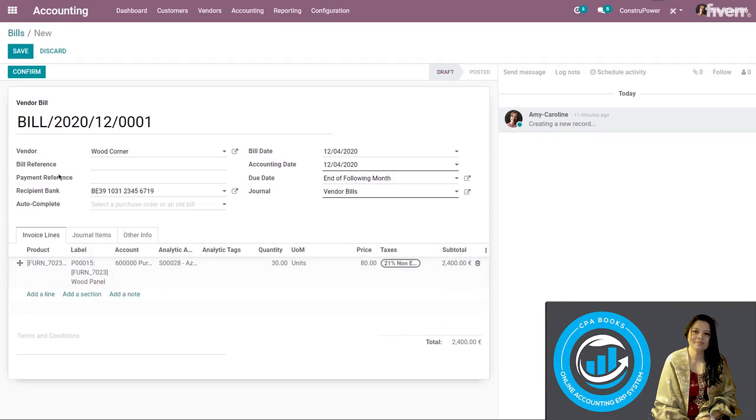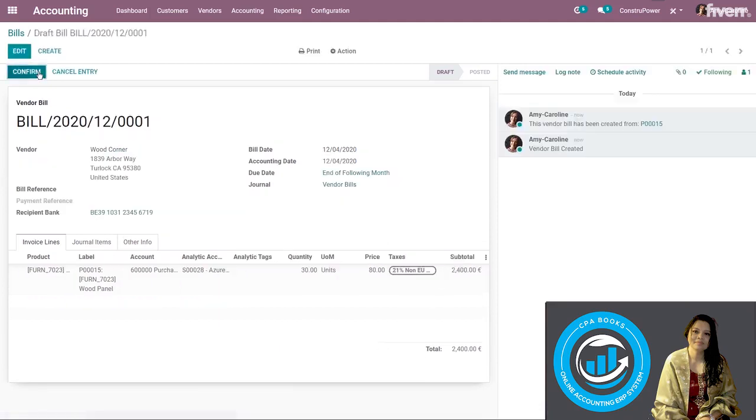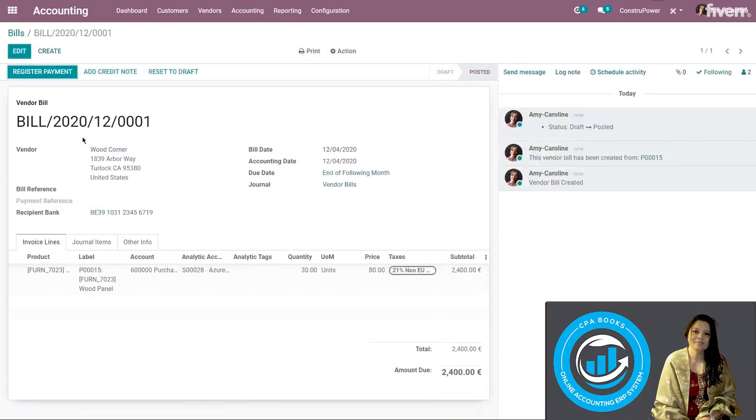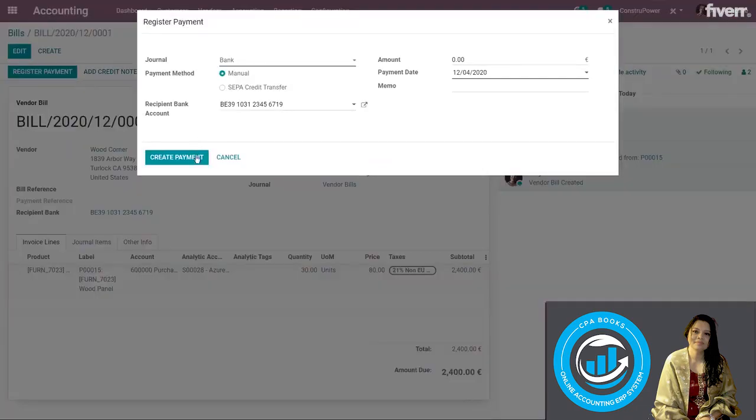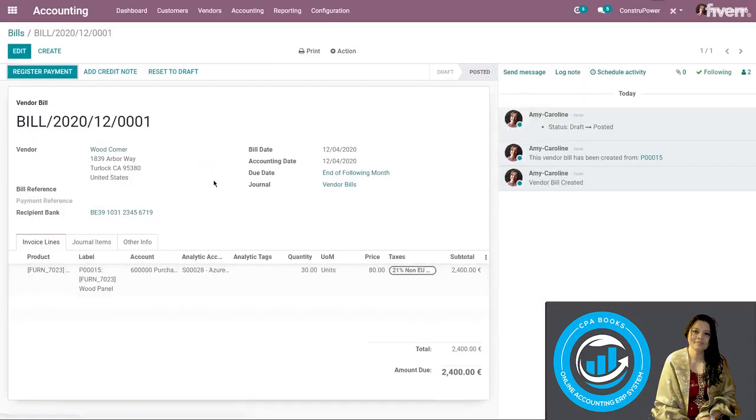seems to be good. We're going to go ahead and save and confirm this, and then we can complete the flow. We can go ahead and pay our vendor and do everything that we need to do. So we'll create the payment.